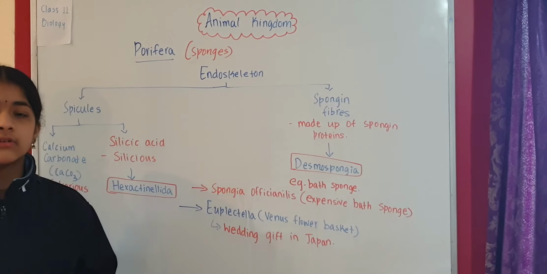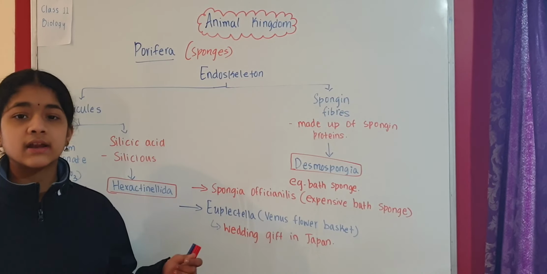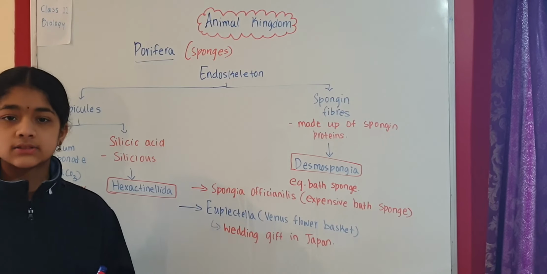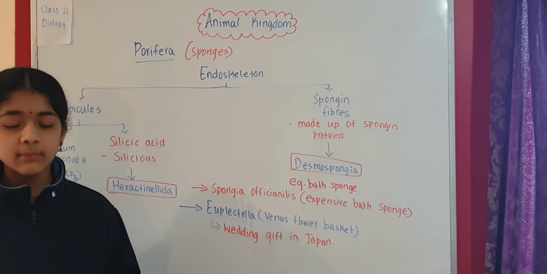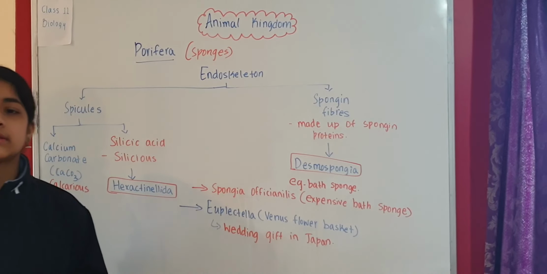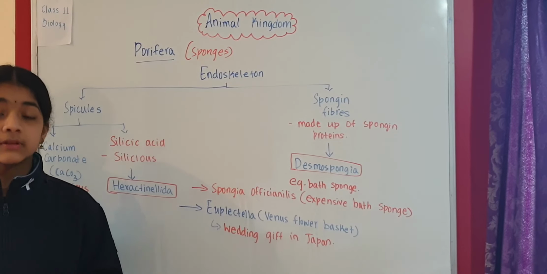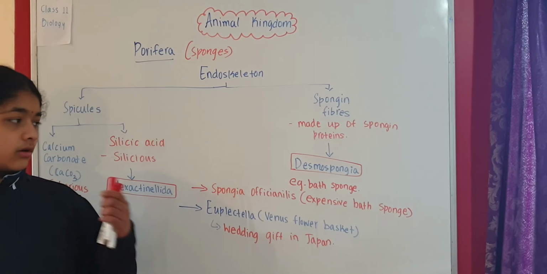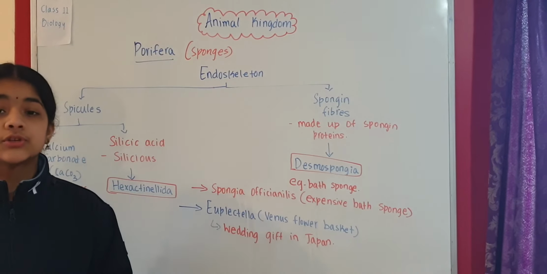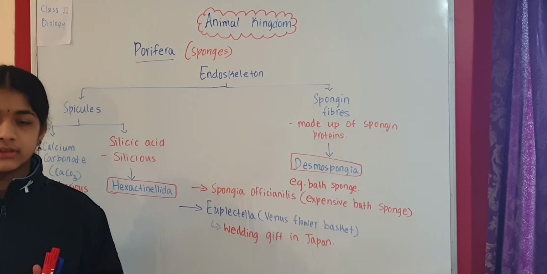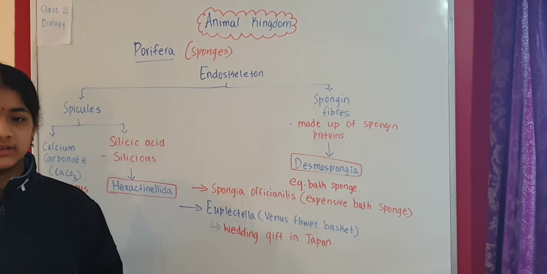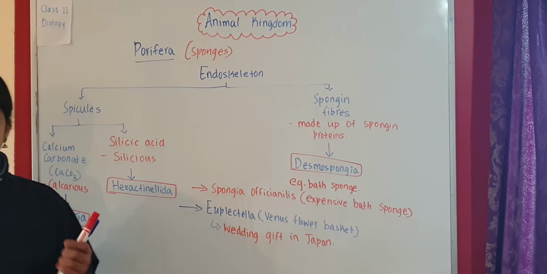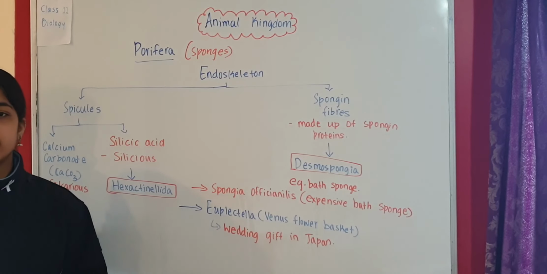And also we have taken a look at the general characteristics of sponges and the canal system, the three types of canal system: the ascon type, the sycon type, and the leucon type, and also the choanocytes and the structure of the sponge. And also the three important terms: ostia, the small pores on the body of the sponge; osculum, the large opening at the top of the body; and spongocoel, which is the main body cavity in poriferans. So this is about some general characteristics of porifera or sponges.